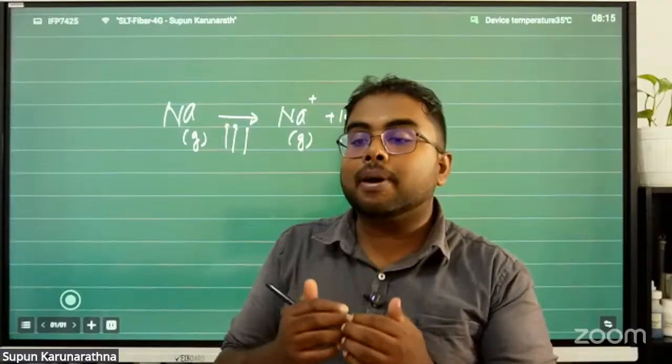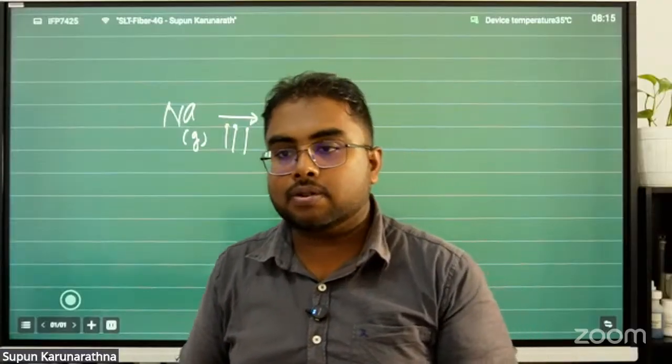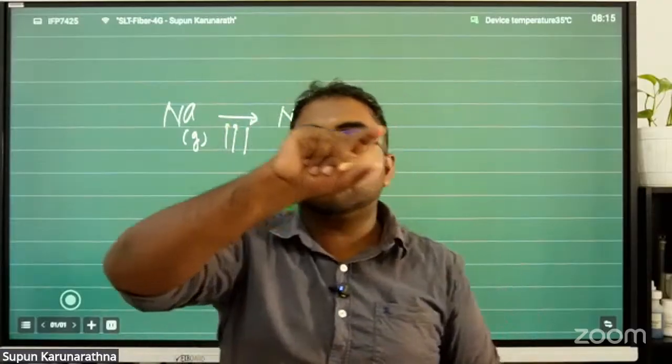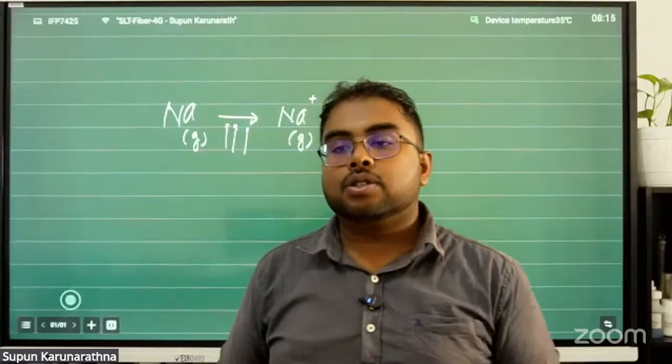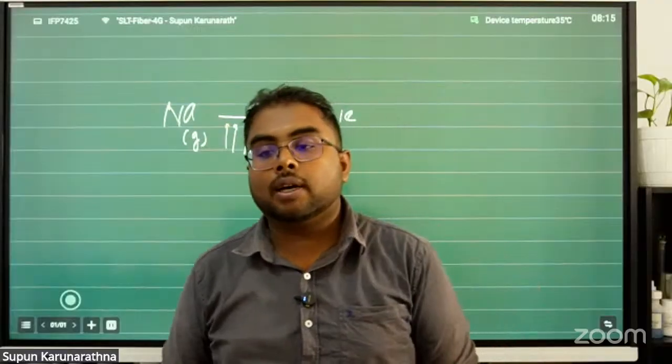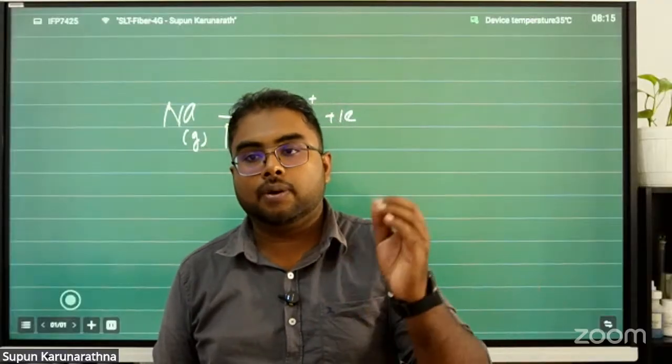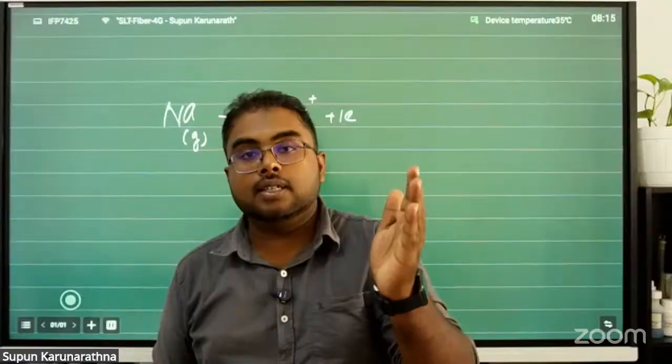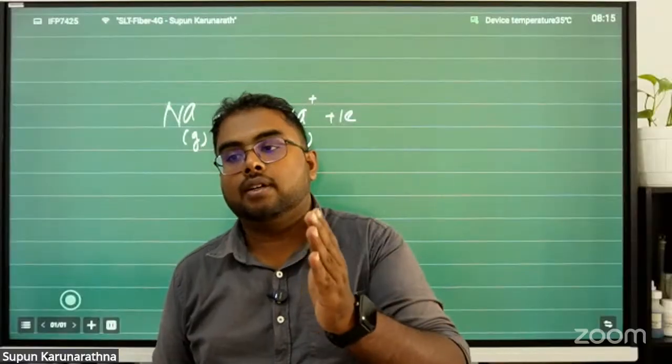So what do you think about the first ionization energy values when you go from left to right in the periodic table? What happens to the first ionization energy value? The first ionization energy increases from left to right. Got the idea?